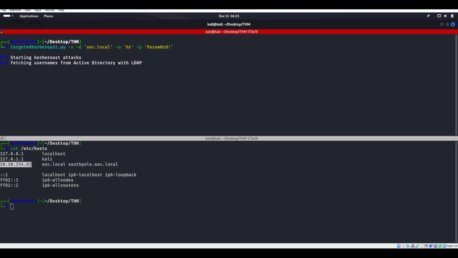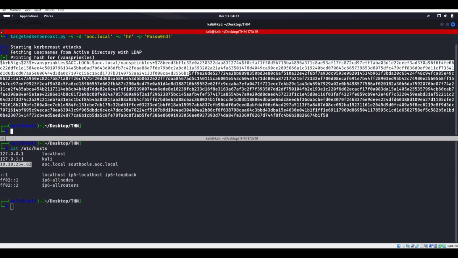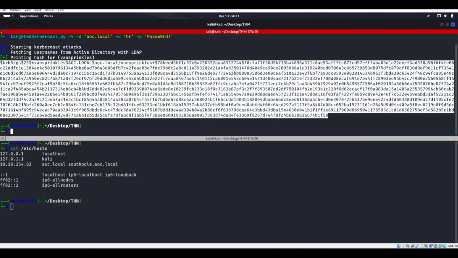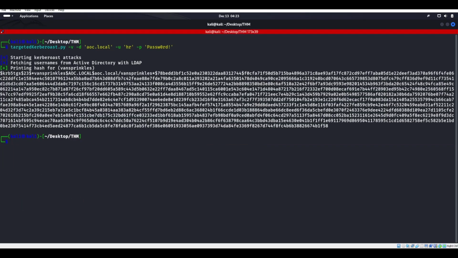So we'll go ahead and run this targeted Kerberoast attack utilizing HR with that password, and we do get a Van Sprinkles krb5tgs hash. We won't be able to crack this, right? We're not going to be able to crack it at this time, all right? So after I couldn't crack it, I was like, all right, cool.